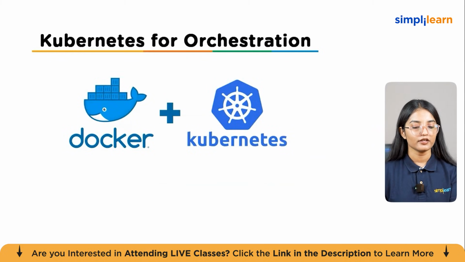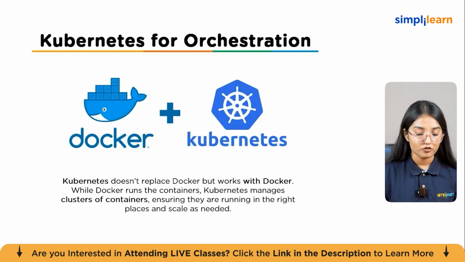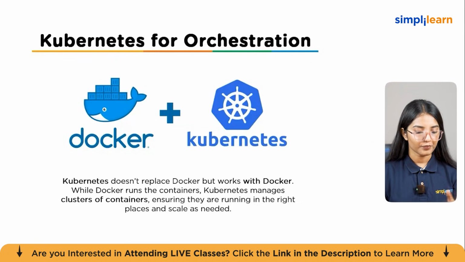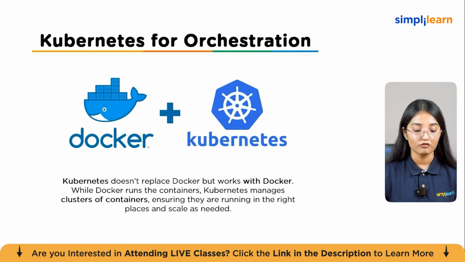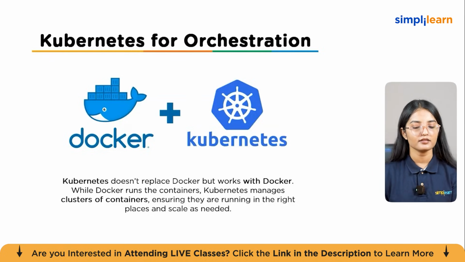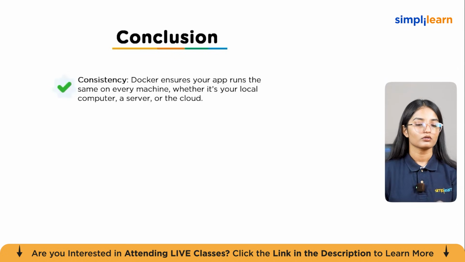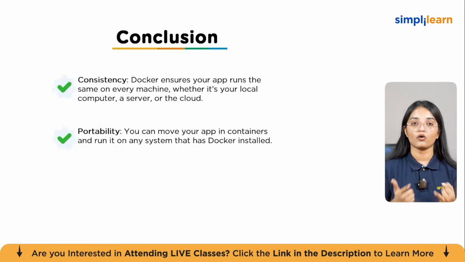And this is how Docker and Kubernetes work together. Kubernetes doesn't entirely replace Docker, but works with Docker. While Docker runs the containers, Kubernetes manages clusters of containers, ensuring they are running in the right places and scale as needed. So, in conclusion, we can say that Docker maintains consistency, that is, it ensures that your app runs the same on every machine, whether it's your local computer, a server or the cloud.